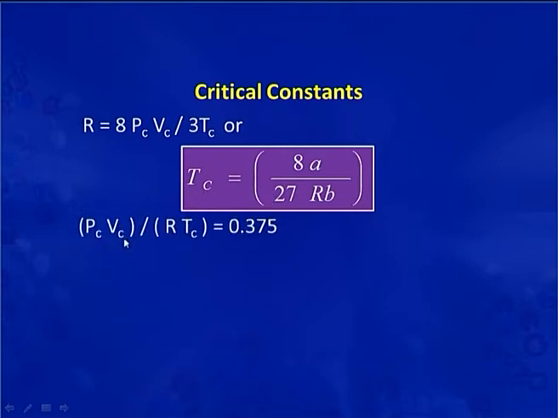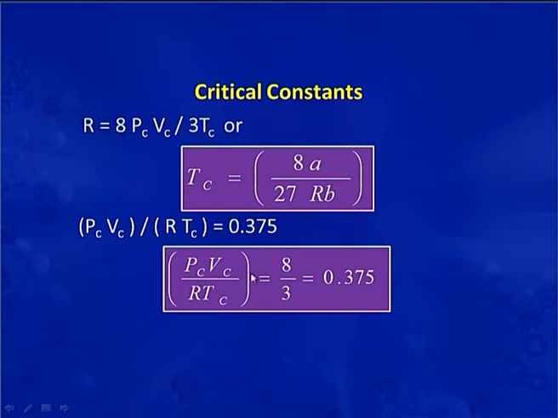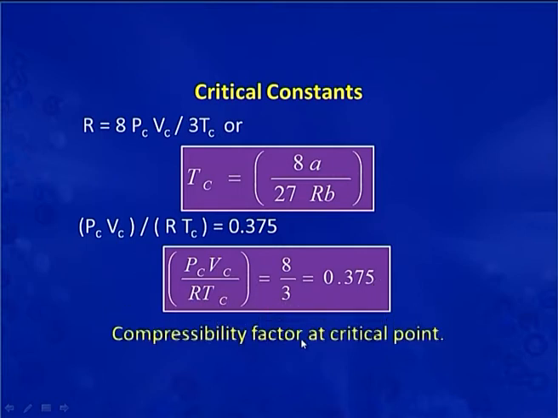So PcVc/RTc is equal to 3/8, which is 0.375. This is known as the compressibility factor at the critical point.